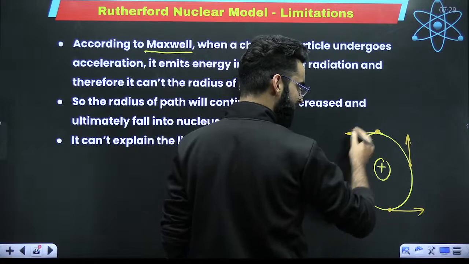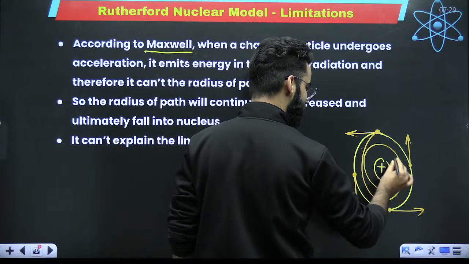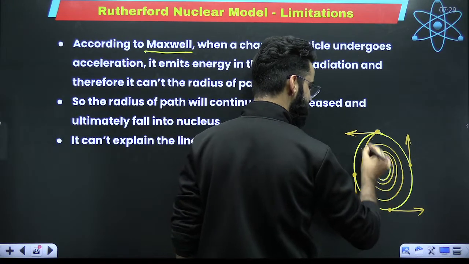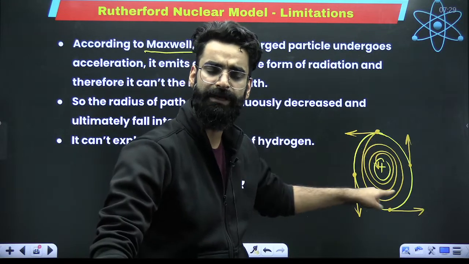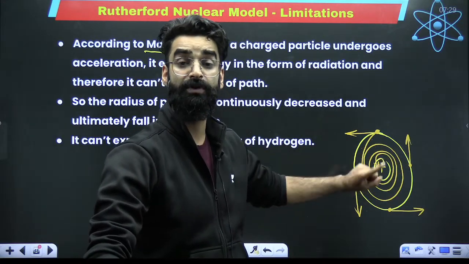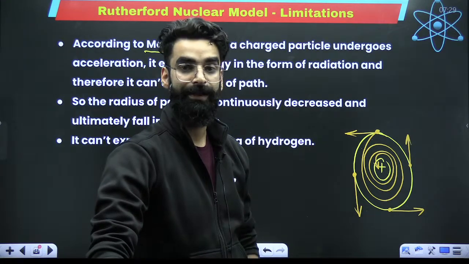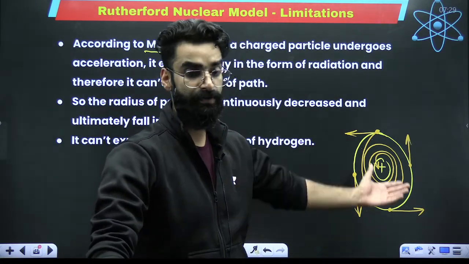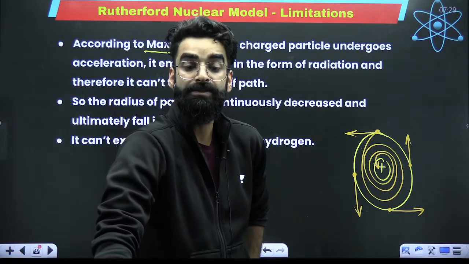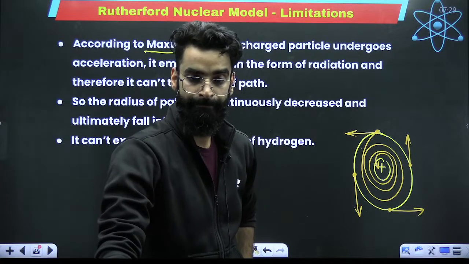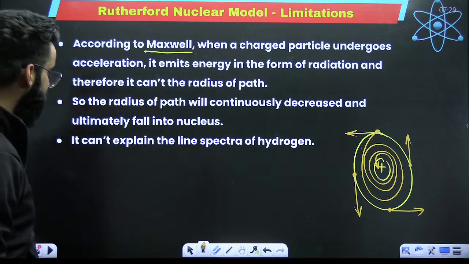If the electron is continuously emitting energy, the energy of the electron should continuously keep on decreasing, right? So the radius of the orbit should continuously keep on decreasing. And eventually the electron should fall into the nucleus, right? But the electron does not fall into the nucleus. Rutherford could not explain this particular point as well. He could not explain why the electron does not fall into the nucleus. So this was the first limitation.